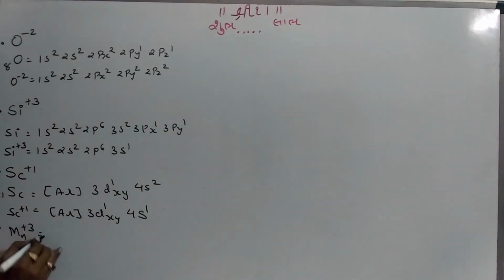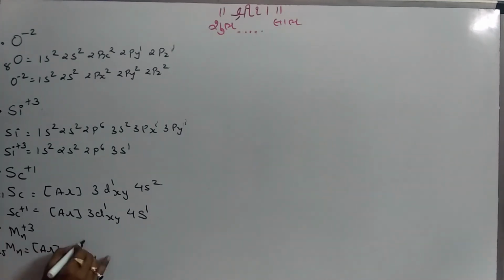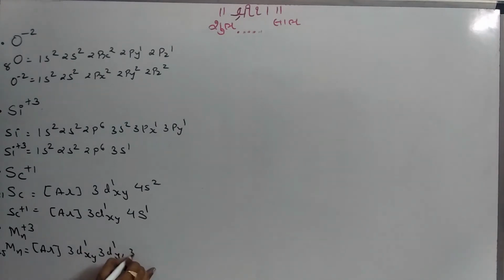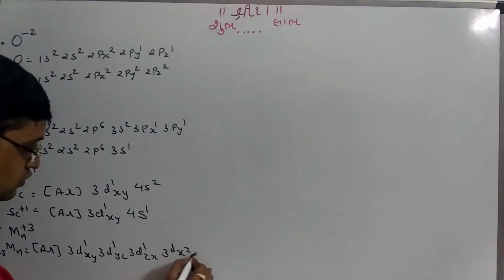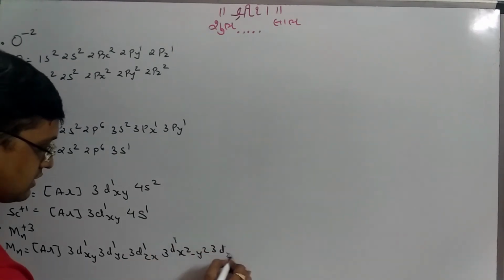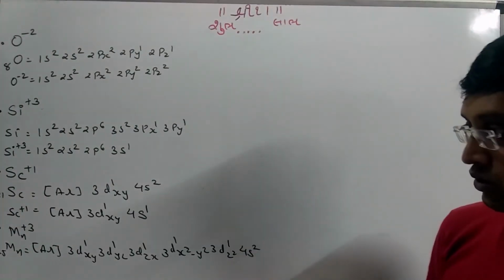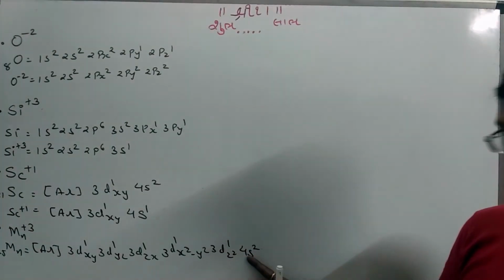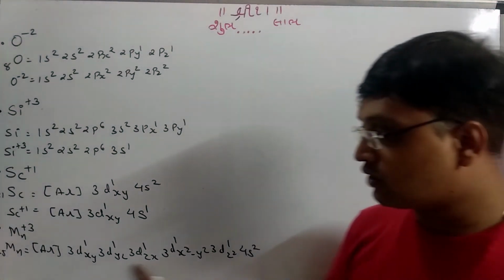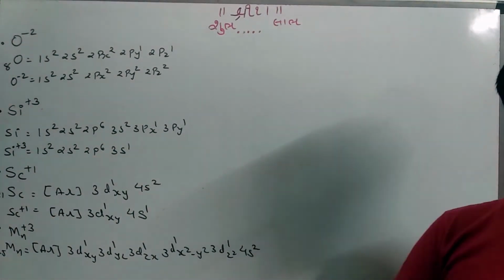Mn plus 3. Right? Manganese, atomic number 25. The configuration is argon core 3d-xy¹, 3d-yz¹, 3d-zx¹, 3d-x²-y²¹, 3d-z²¹ and 4s². How many electrons are required to lose? 3 electrons. So 2 electrons from 4s and 1 electron from any one of these, because the suborbitals have the same energy.